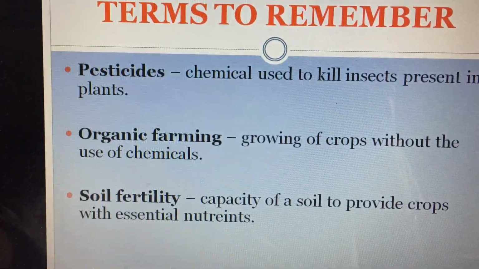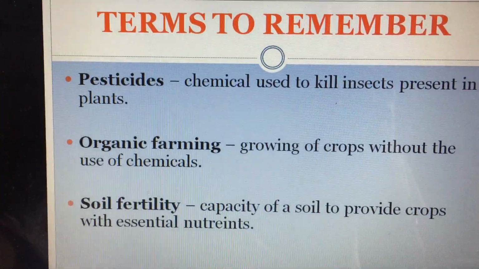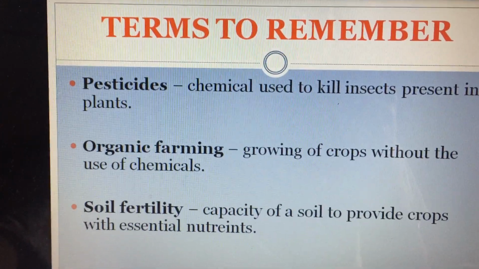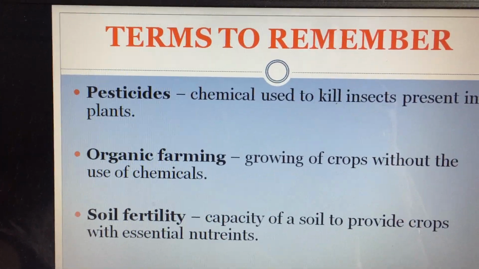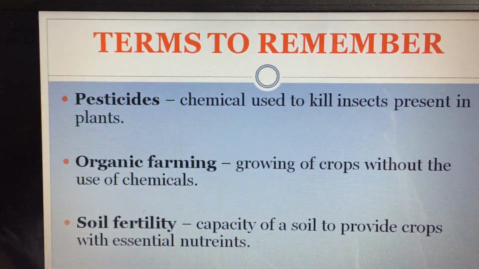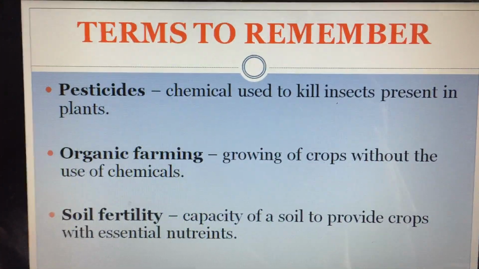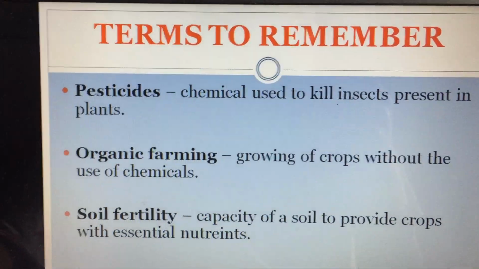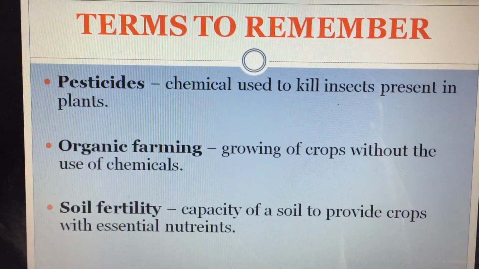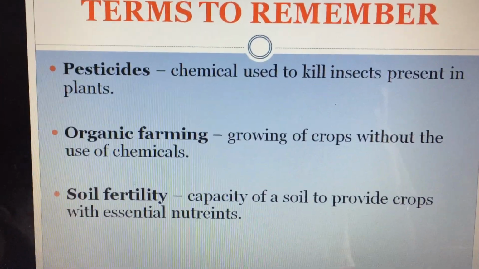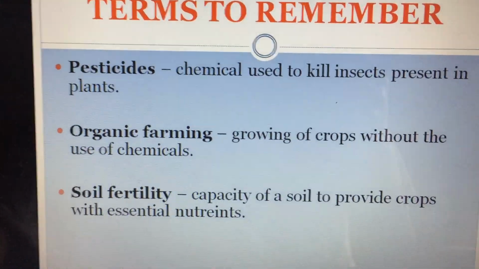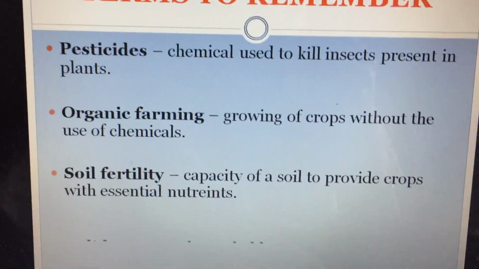For example, if you need to be strong, you need to have all green vegetables, all kinds of fruits, milk, egg, meat, fish. Yes or no? In the same way, for plants to grow properly, the soil should be fertile, and a soil can be fertile if it has all the essential nutrients.